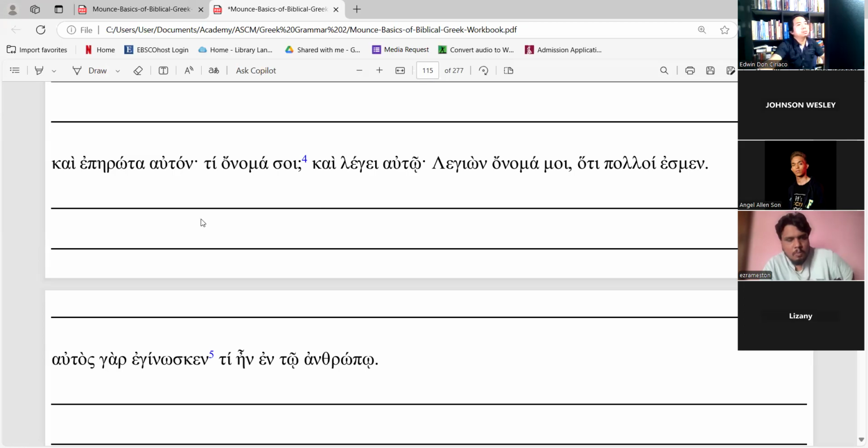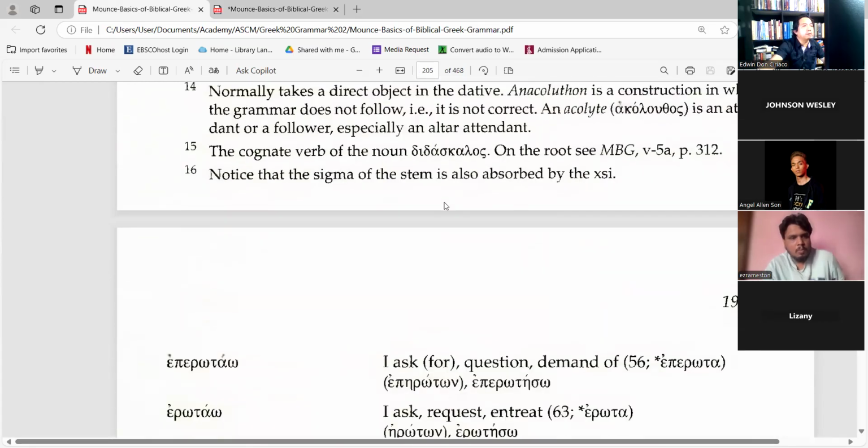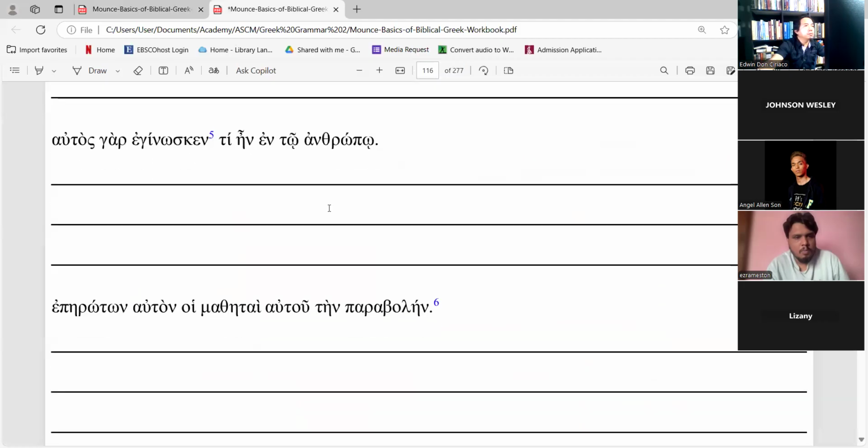Yes, he was questioning. Thank you. Yung doon sa new set of vocabs na, erotao. Epleruta. Erotao.